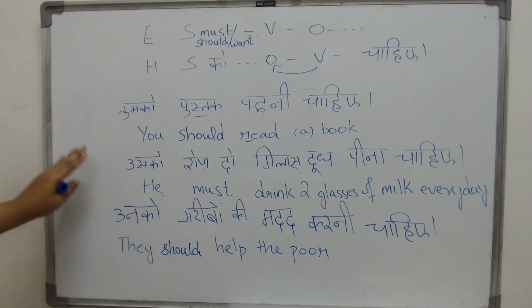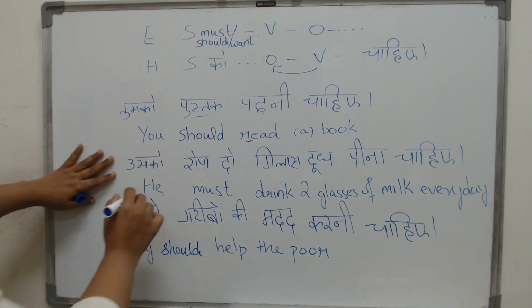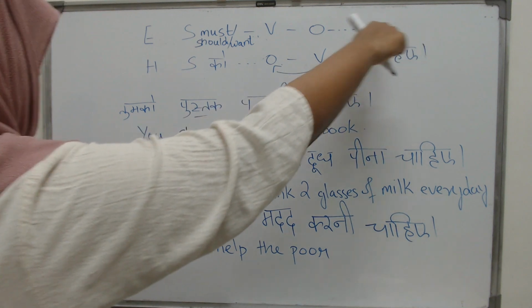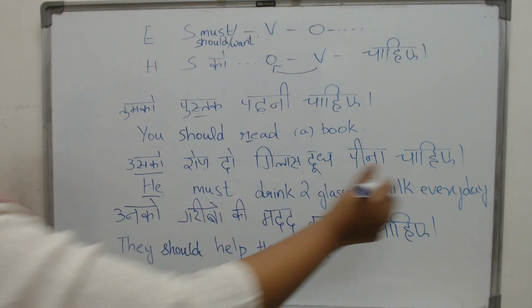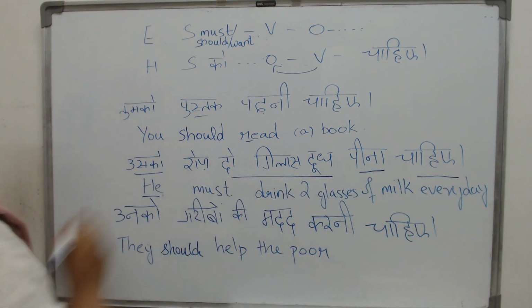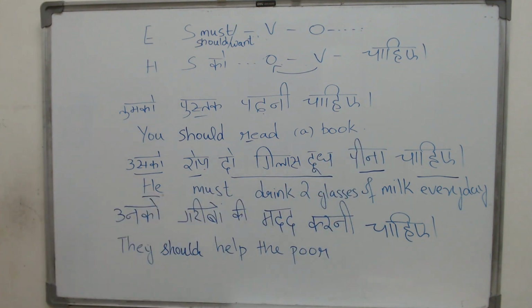उसको रोज 2 गिलास दूध पीना चाहिए. As usual, start with your subject. Start with what? He. And then what? Trace your sentence backwards. He must drink 2 glasses of milk every day. So you see how the sentence works. And why have we written peena chahiye?